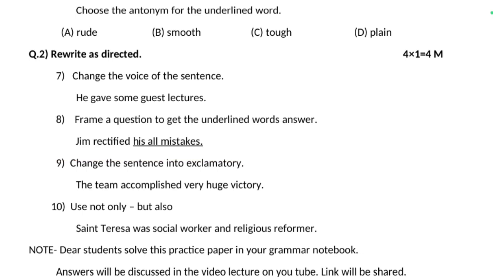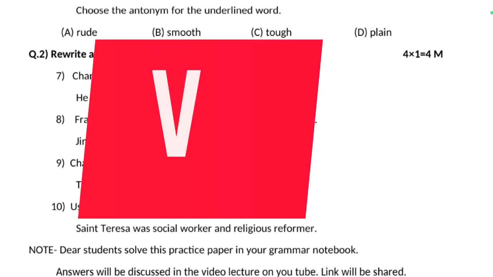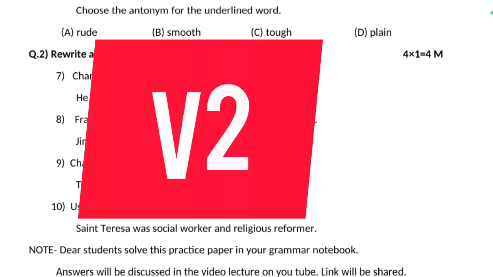Frame a question to get the underlined words as the answer. See here, it is a WH question. Jim rectified his all mistakes. The underlined part in the sentence is his all mistakes. Now, his all mistakes, what is this? This is a thing or an object. So what will come for the WH question? What will come? Now, rectified is V2, simple past.